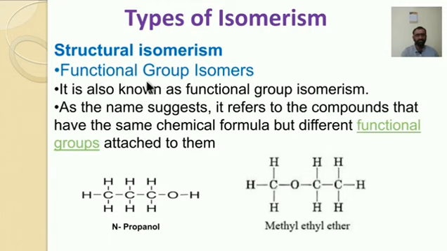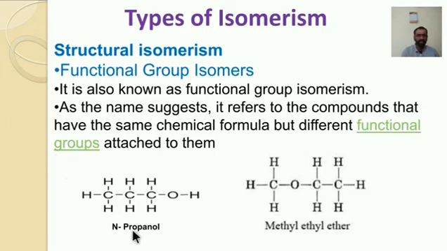The next one is functional group isomerism. As the name suggests, it refers to compounds that have the same chemical formula but different functional groups.